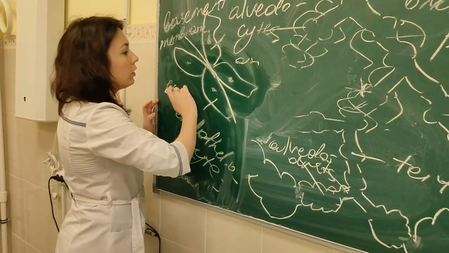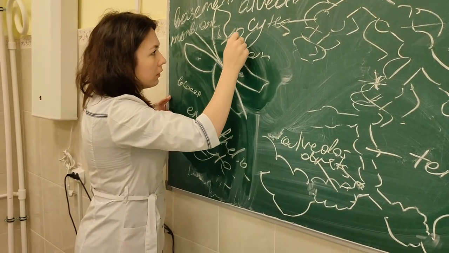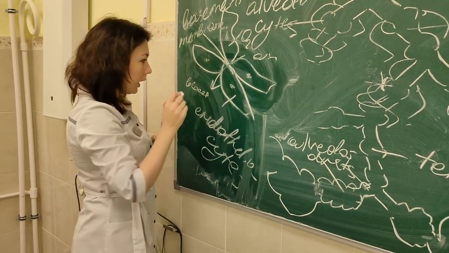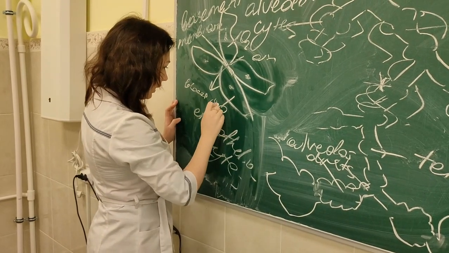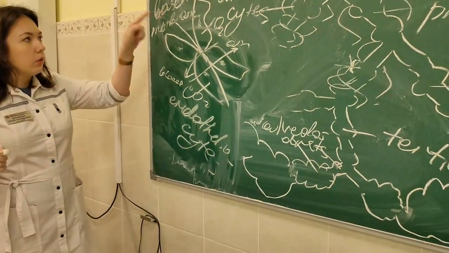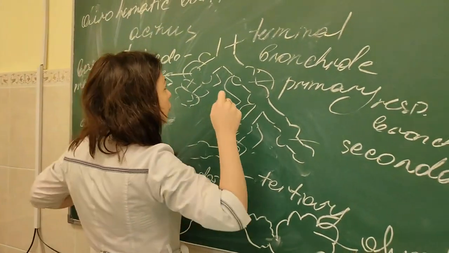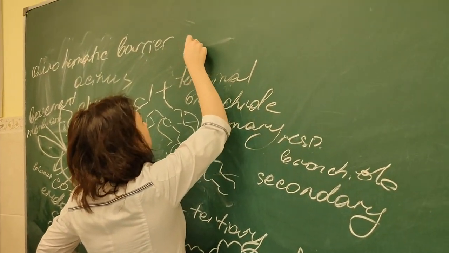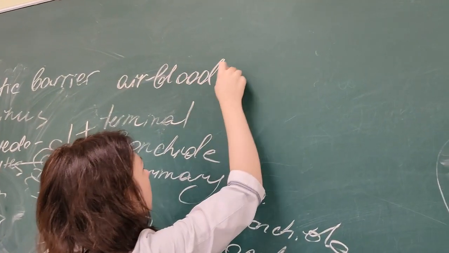And through this very thin wall, oxygen from the air can enter the blood and join hemoglobin, and CO2 from the blood can leave it and go to the exhaled air. That is the aerohemetic barrier, also known as the air-blood barrier.